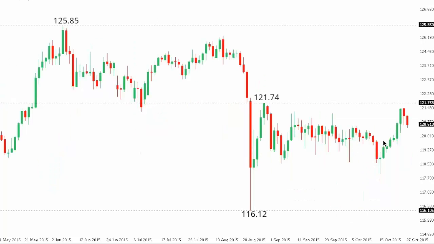Dollar yen. So dollar yen has seen some impressive gains in recent trade, although the rally is stalled ahead of some critical resistance at 121.74 in the form of that August recovery high that we saw back on the 28th of August. At this point, while the market holds below that 121.74 high, the structure does favor additional downside, with the market seen back towards that 116.12 August base. At this point, only a close above 121.74 would compromise the outlook and put the pressure back on the topside.